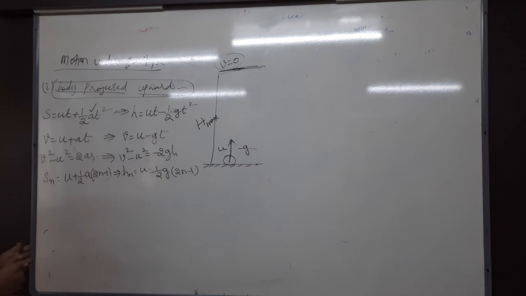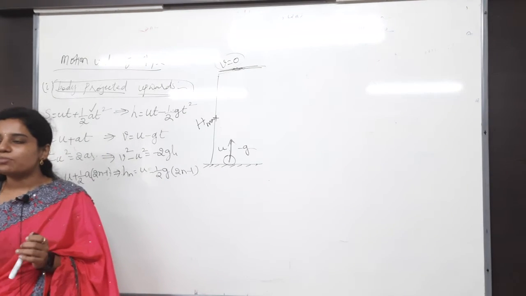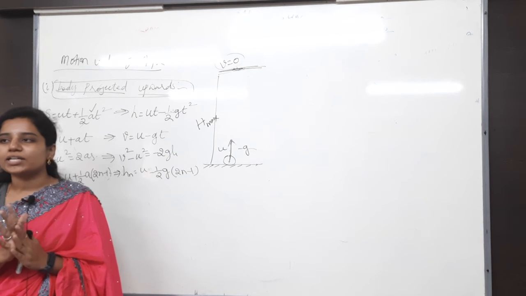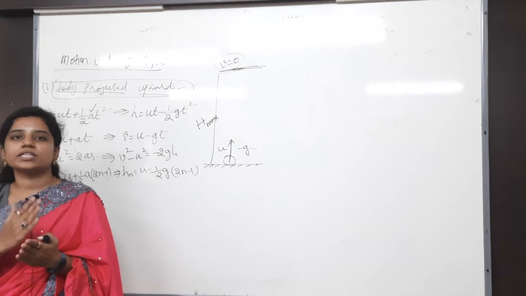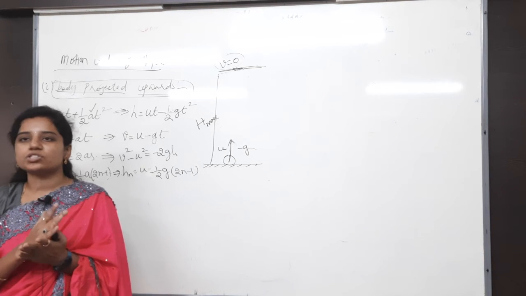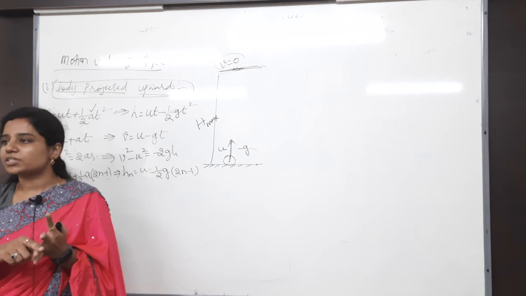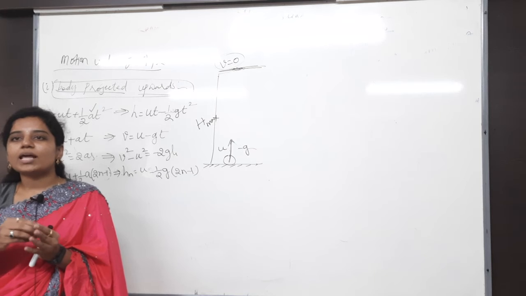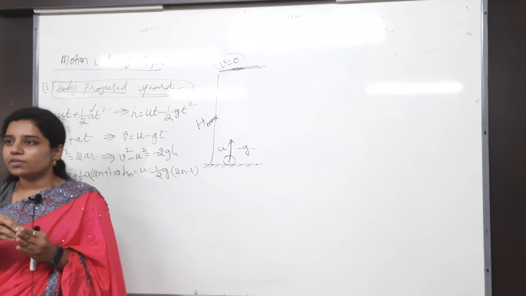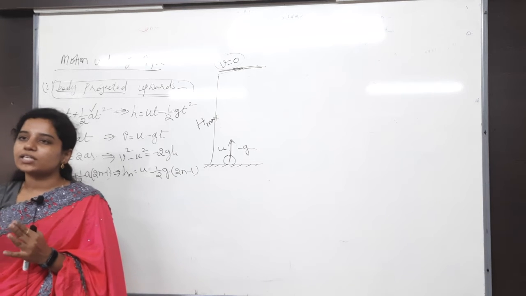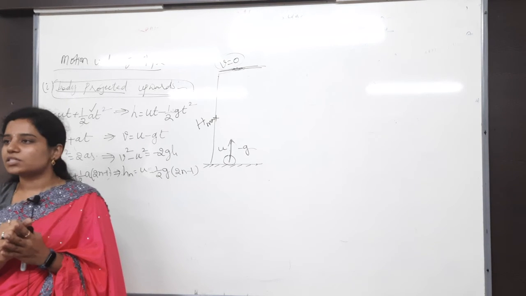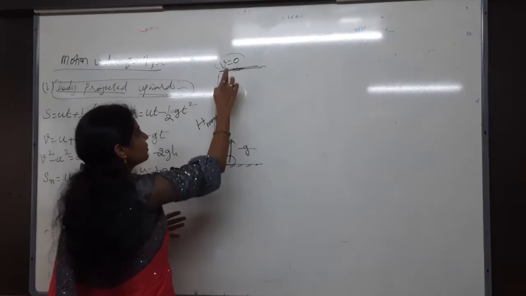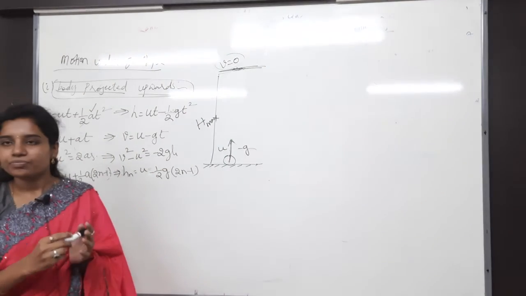I want to find out the height for a vertically projected body. At maximum height, what I said? One of the most important conditions is that at maximum height, the final velocity will be 0. The same concept we will get again in projectile motion. At the topmost point, at the maximum height, velocity becomes 0. There we will have two velocities, horizontal velocity and vertical velocity, so vertical velocity becomes 0. That I will explain then. Now here at the maximum height, final velocity becomes 0. That is the main condition.